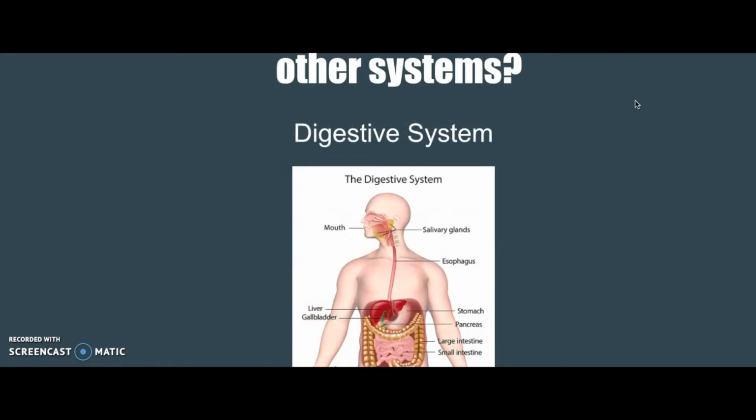The last one that I will be teaching y'all is the digestive system. The endocrine system works with the digestive system through the pancreas, which produces the hormone insulin. When we digest carbohydrates through the digestive system, they are transformed into sugars. The pancreas, which is part of the endocrine system, produces the hormone insulin to regulate how fast the sugars are consequently broken down. Therefore, insulin regulates the amount of sugar in the blood.